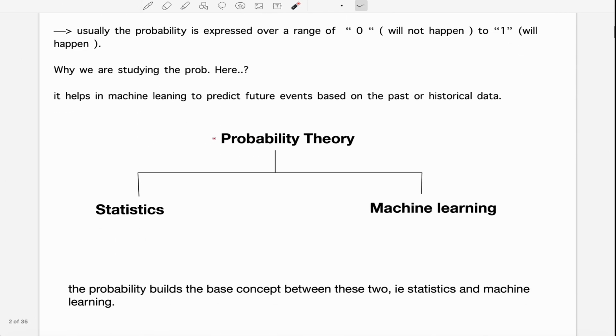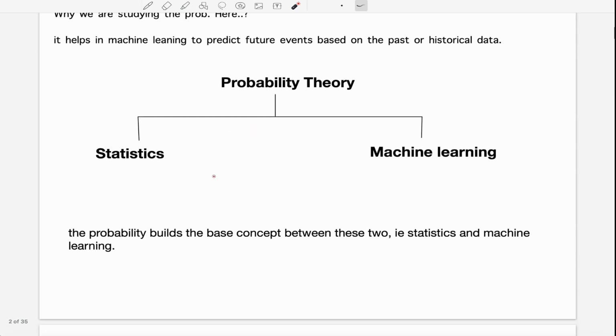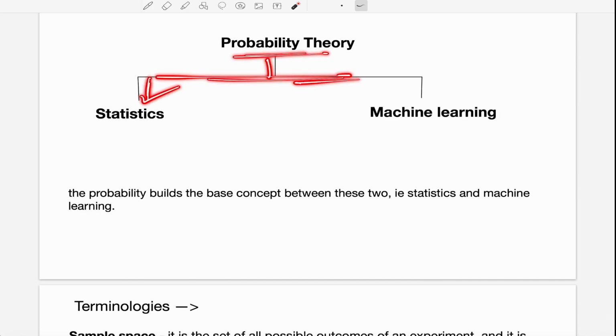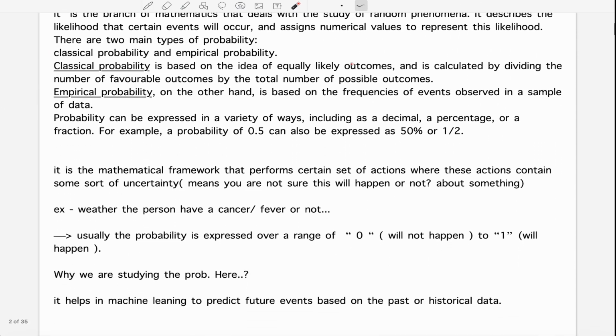I just want to show a detailed graph here. Probability theory is used in statistics and machine learning, so these two fields use it. This is a good graph. Probability builds the base concept in statistics and in machine learning. I hope you understand this. So this is a detailed introduction to probability.